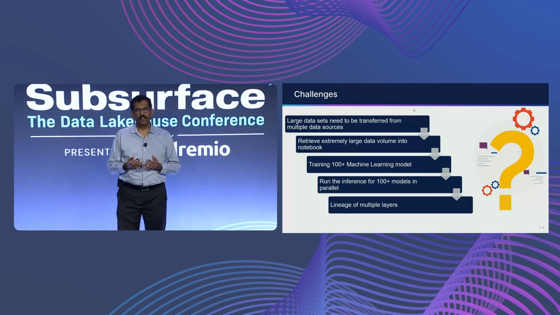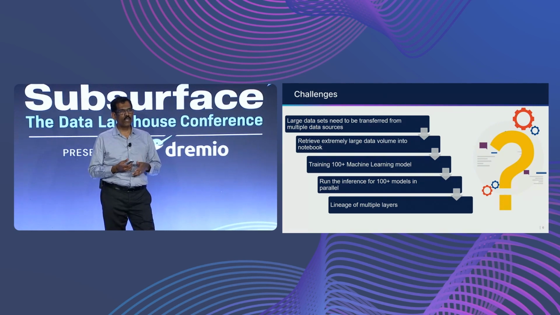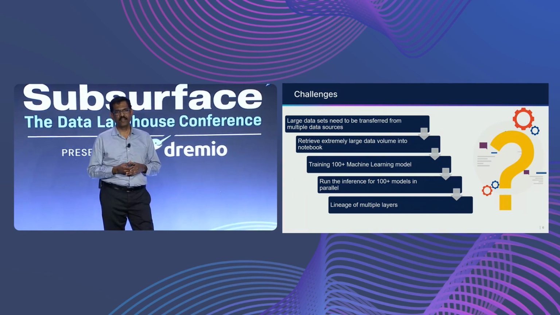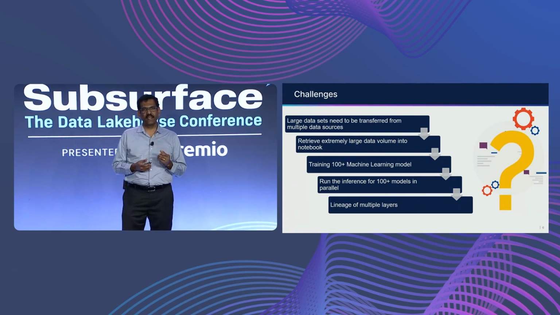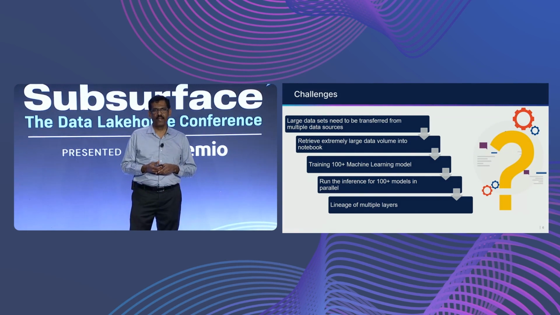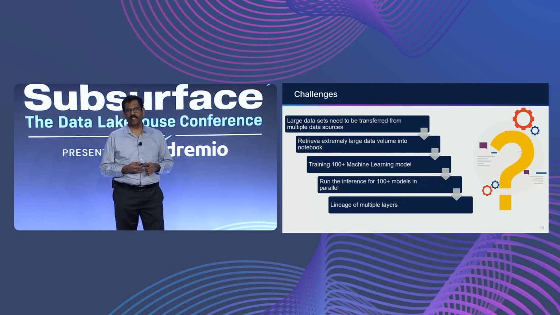We tried multiple options. We tried to connect through ODBC with Dremio, and we tried connecting directly through S3, but it was not enough for us. We need to train 100+ models, and our expectation is to train in a short time period. We are also running daily inference with 100+ models, and it will fire hundreds of queries simultaneously. Our system should be capable of handling all those queries with minimum infrastructure. We are running complex processing, and we also need multi-layer lineage to handle the complexity.